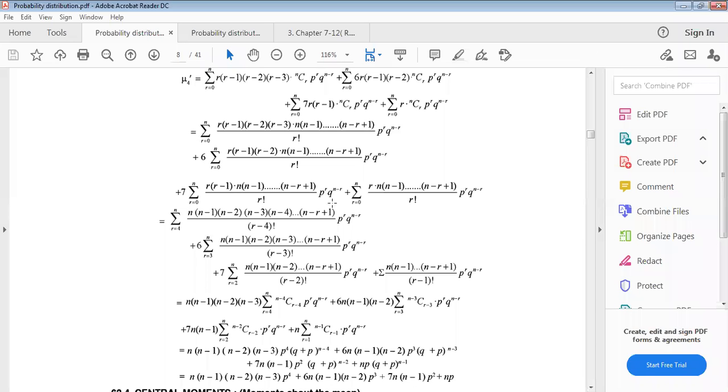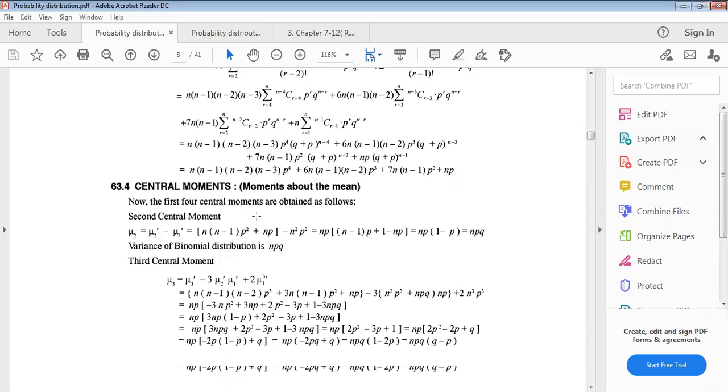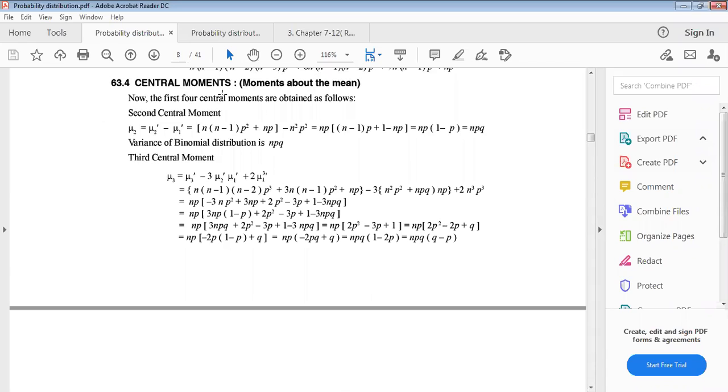Moments about origin, or raw moments, are calculated. Now central moments, that means moments about mean, that means corrected moments. This is also corrected moments. The first 4 central moments are obtained as follows. That means mu2, the second corrected moment, equals mu2 dash, the second raw moment, minus the first raw moment squared, right?